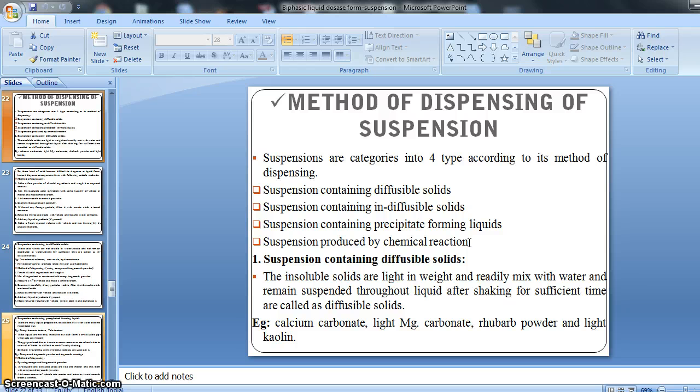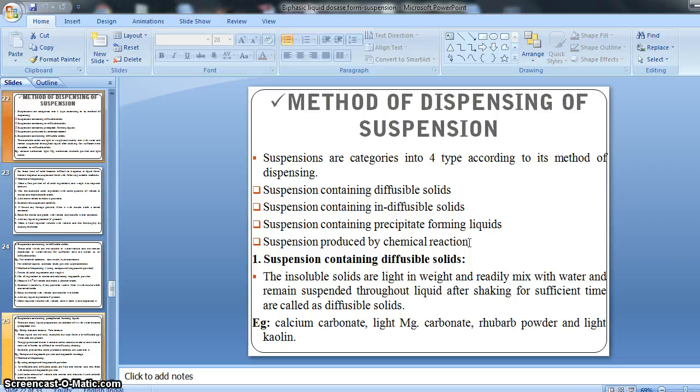When our suspension contains diffusible solid, how can we dispense it? Which kind of method should we apply for the dispensing of each of these? According to the solid there is a difference in the method of dispensing, right? So let's see how we can dispense it, right?